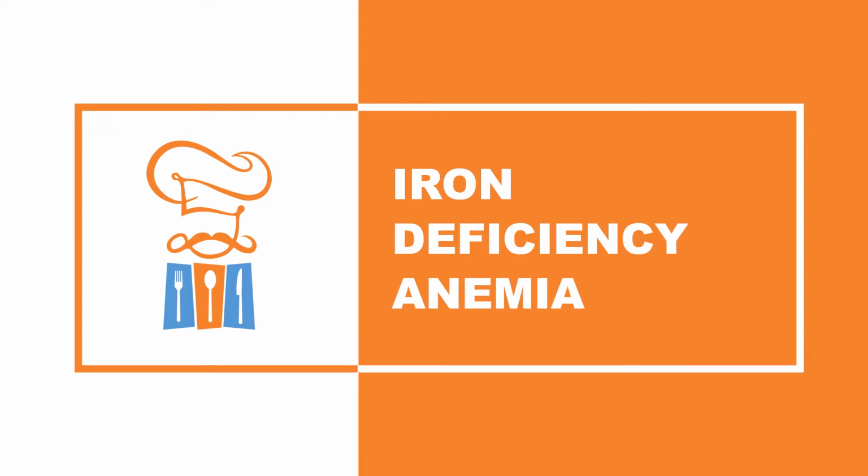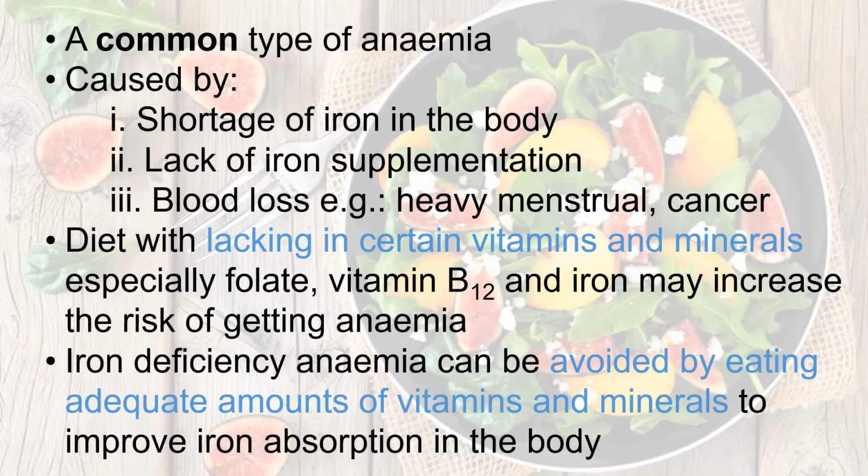Iron deficiency anemia. Iron deficiency anemia is a common type of anemia that we always hear about. This type of anemia can be caused by a shortage of iron in the body, lack of iron supplementation, and blood loss. A diet lacking in certain vitamins and minerals, especially folate, vitamin B12, and iron, may increase the risk of getting iron deficiency anemia. This can be avoided by eating adequate amounts of vitamins and minerals to improve iron absorption in the body.